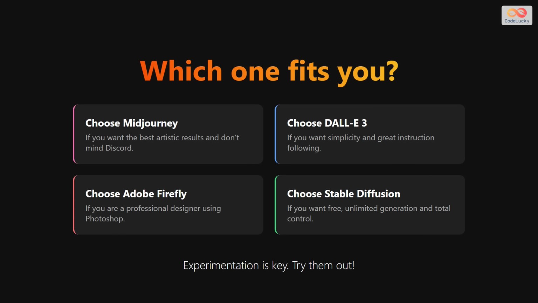So, which one should you choose? If you want pure beauty, go with Midjourney. For ease of use, DALL-E 3. For control, Stable Diffusion. And for work, Firefly. The best way to learn is to start experimenting today.